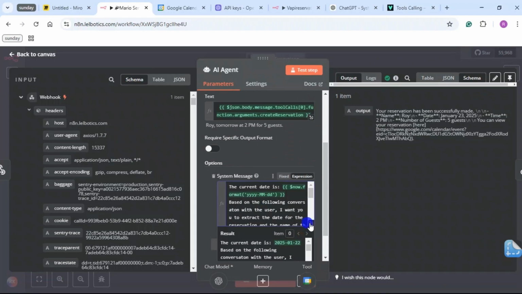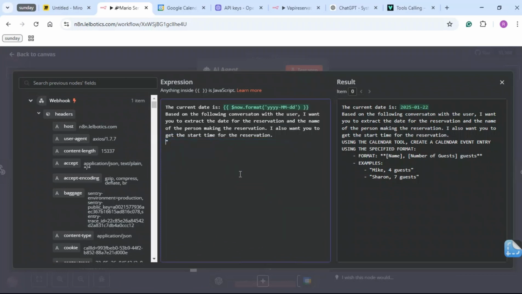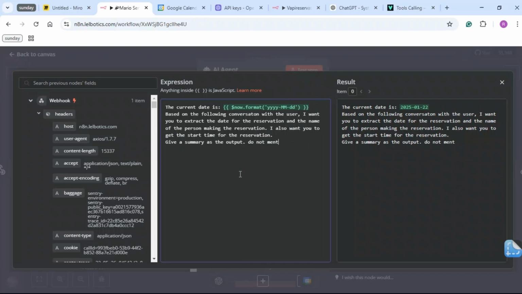I know I had experimented with this and it didn't work, obviously. So I'm going to remove that and add something like, do not mention where we can view or manage the reservation.